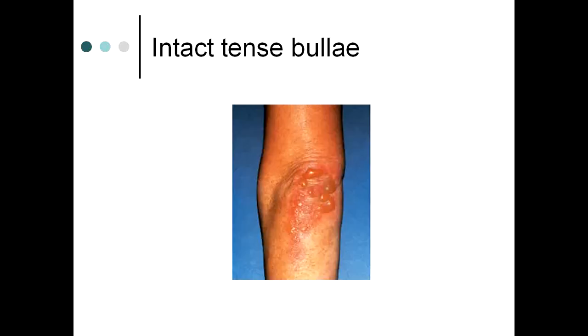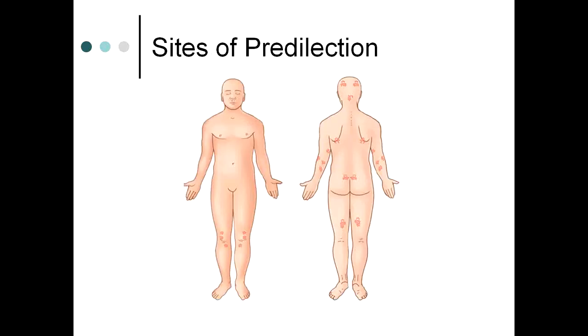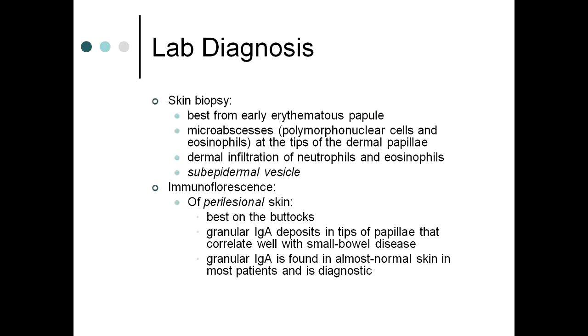Now this is the picture showing tense bulla formation along with vesicular formation, and the underlying skin is erythematous. Sites of predilection, as you can see, are here: extensor aspects, elbows, knees, then the sacral area, and the scapular and interscapular area may be involved as well. Regarding the diagnosis, skin biopsy is best taken from the early erythematous papule: microabscesses, polymorphonuclear cells and eosinophils at the tips of dermal papillae, dermal infiltration of neutrophils and eosinophils, and again the split or the bulla is subepidermal.